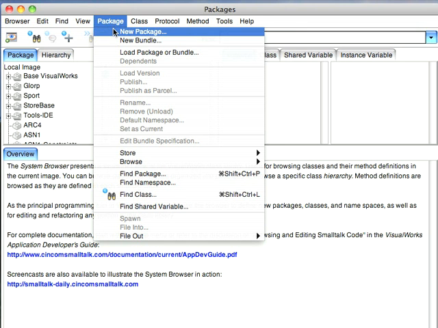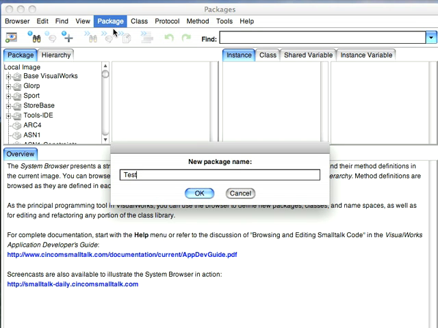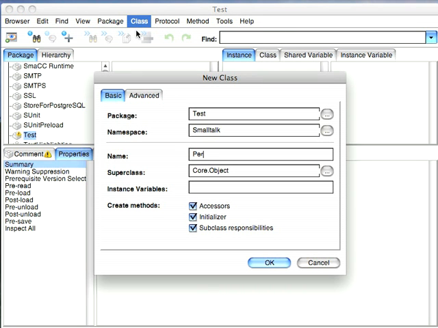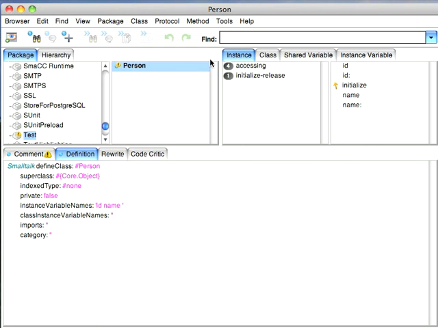Let's create a new package here in 7.7. We'll call this Test. And we'll go ahead and create a new class, and we'll call it Person. We'll give it two instance variables. We'll call one ID and we'll call the other name. And that's sufficient for our purposes.